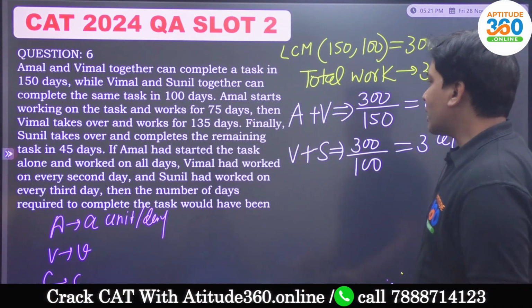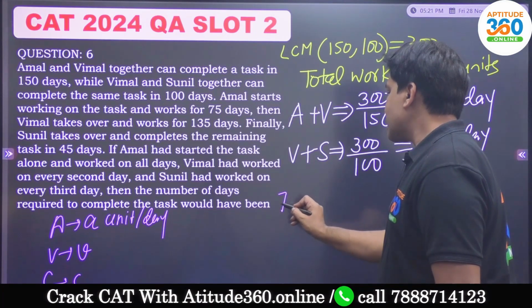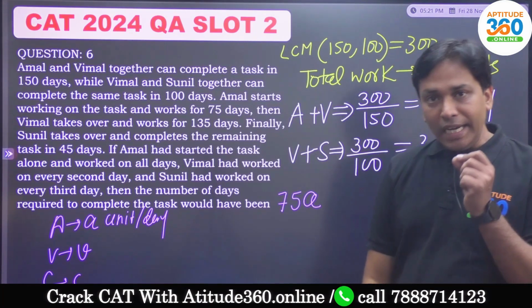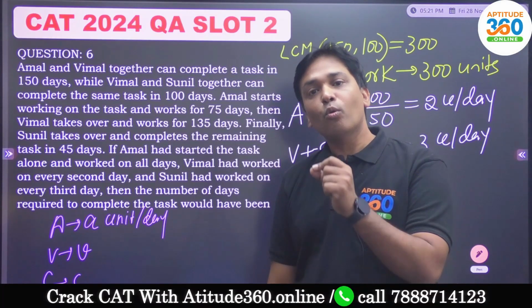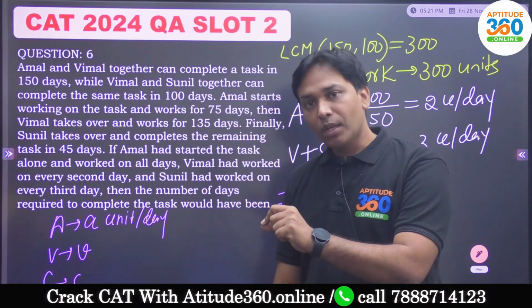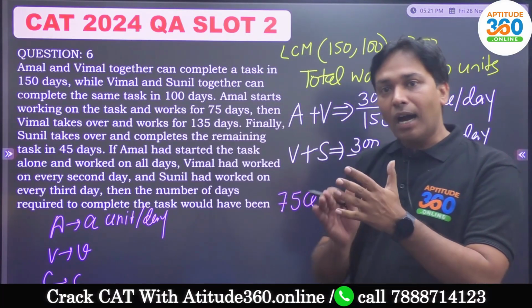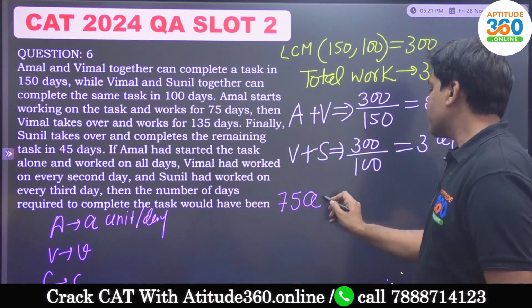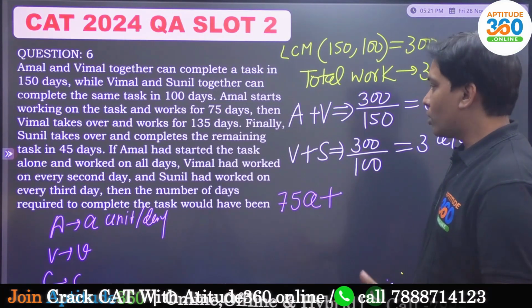Amal starts the work and he does 75A units, because each day Amal does A units per day, so in 75 days Amal is going to be completing 75A units, and then Amal is gone.